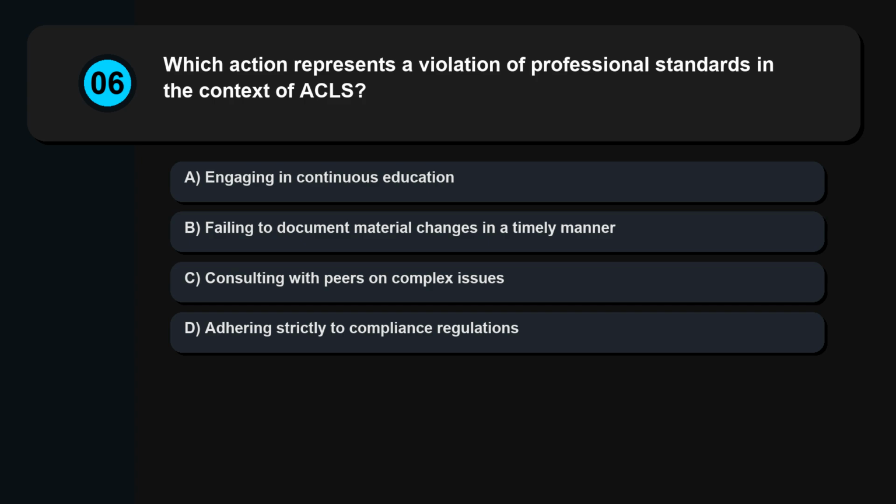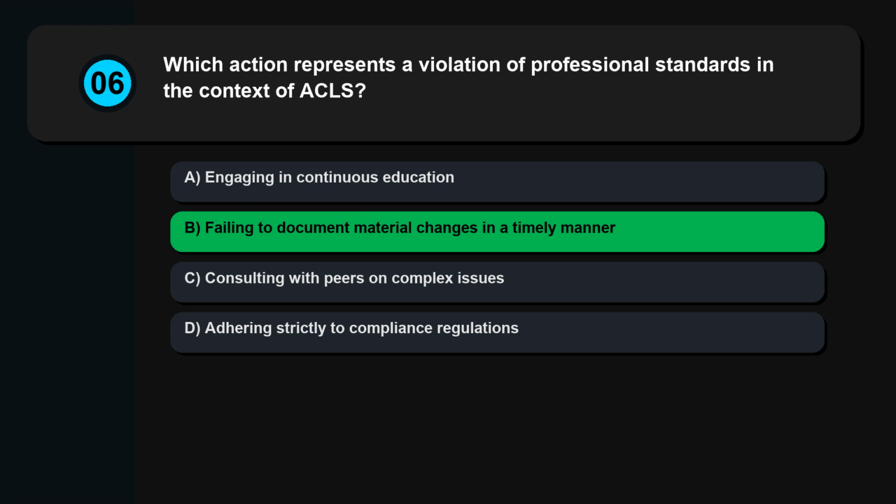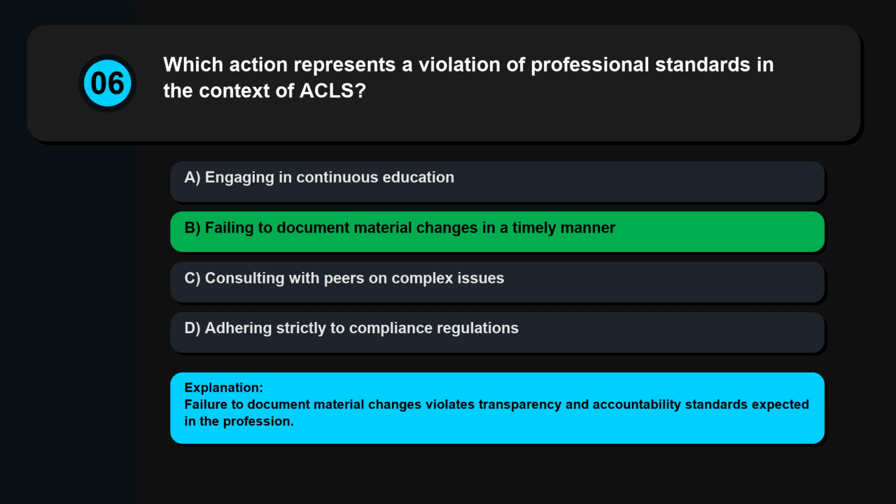Question 6. Which action represents a violation of professional standards in the context of ACLS? Engaging in continuous education, failing to document material changes in a timely manner, consulting with peers on complex issues, adhering strictly to compliance regulations. Failure to document material changes violates transparency and accountability standards expected in the profession.